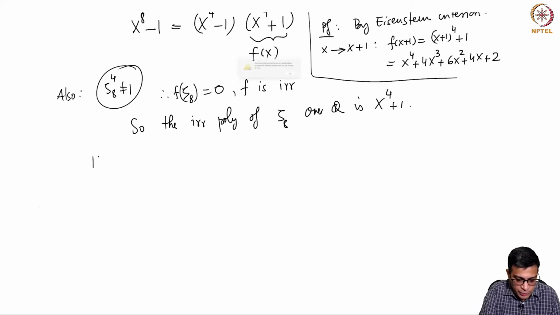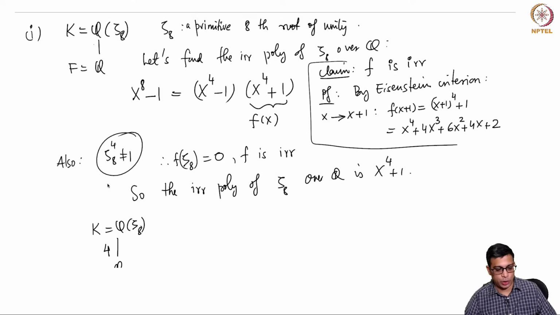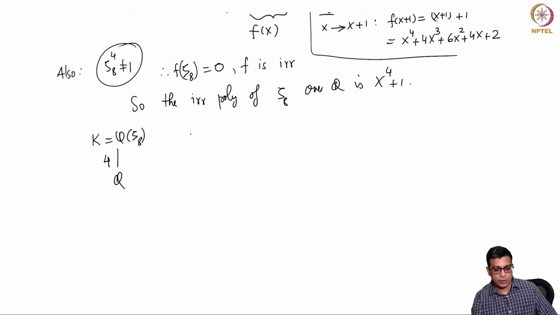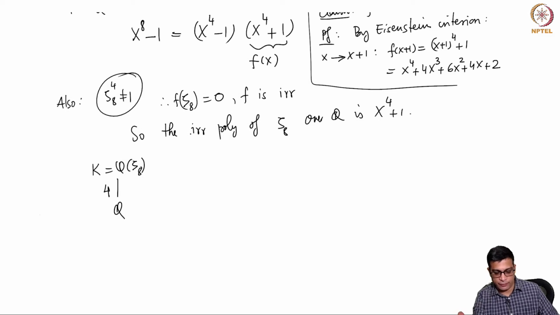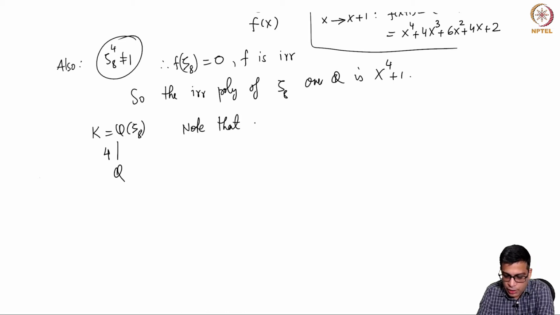Okay, so now that means K, which is Q(zeta_8) over Q, is a degree 4 extension. The advantage of finding the irreducible polynomial is that we know the degree of this extension, so we conclude it is 4. Now we have to show that it is Galois, find its Galois group and find the intermediate fields. So now let's first show that it is Galois.